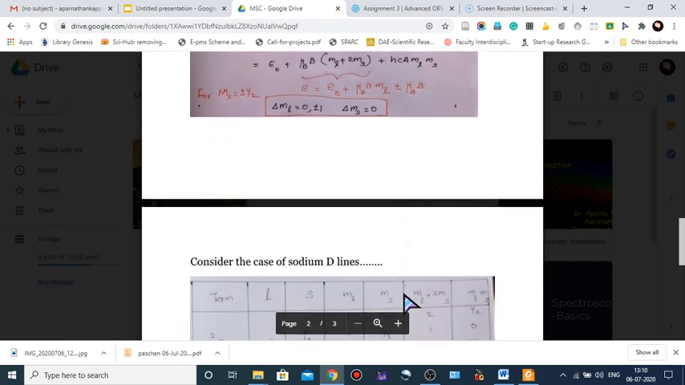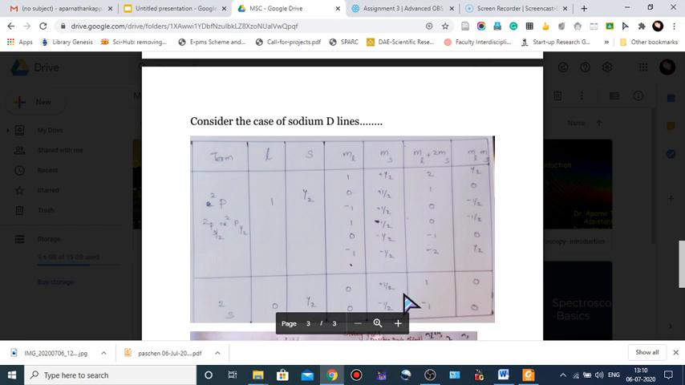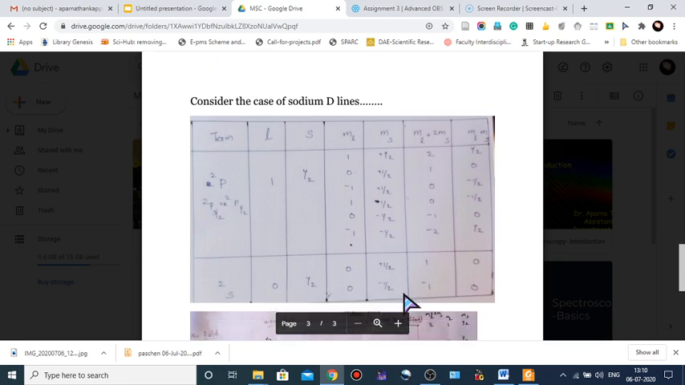Next, we consider an example for the case of sodium D lines. The sodium D lines are D1 and D2 lines. The 2p 3/2 to 2s 1/2 transition is the D2 line, and the 2p 1/2 to 2s 1/2 transition is the D1 line. We taught this in the last class.